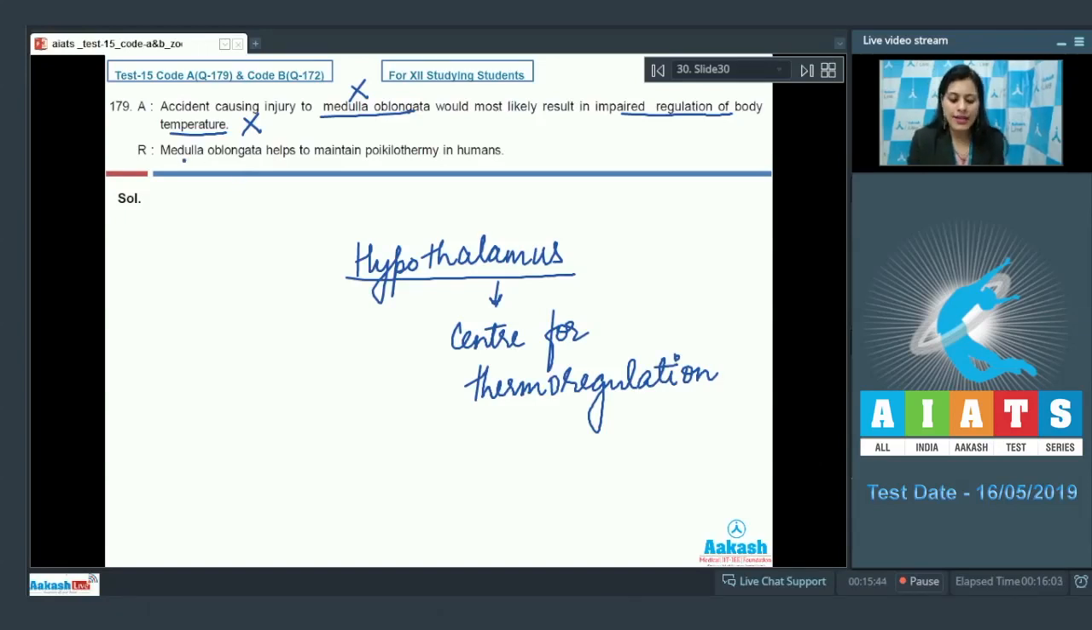Now the reason given is medulla oblongata helps to maintain poikilothermy in humans, and this is also a false statement because humans are mammals and they exhibit homeothermy and not poikilothermy. Poikilothermic animals are fishes, amphibians and reptiles, whereas birds and mammals are homeothermic. Also, moreover, medulla oblongata does not maintain homeothermy in humans. It is hypothalamus that regulates body temperature and keeps it nearly 37 degrees Celsius in humans, so also named as thermostat of the body. So as both assertion and reason are false statements, we can mark the answer as 4. Let's discuss our next question.